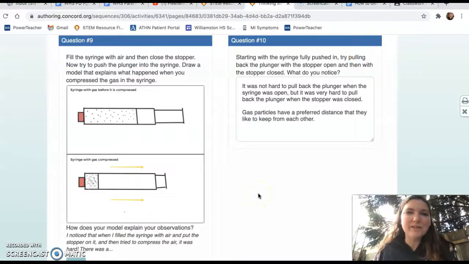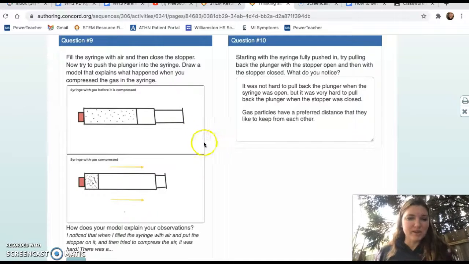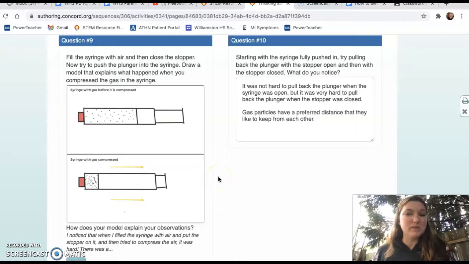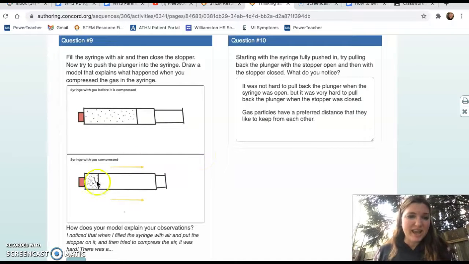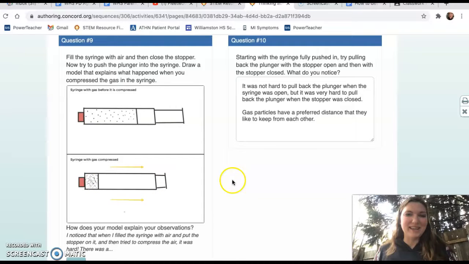So then we looked at what happens when we fill the syringe with air and close the stopper, and then we try to push the plunger into the syringe. So basically what we're doing is we're compressing those particles there. So the particle model of matter explains what's happening here, because if air is made of particles and there's space between those particles, then that air can be compressed, right? So you can push that plunger in and those air particles are just going to get closer together. But there's definitely a force that's pushing that plunger back out. Like it would like to be this far apart, not this far apart.